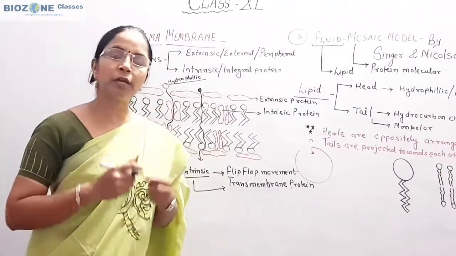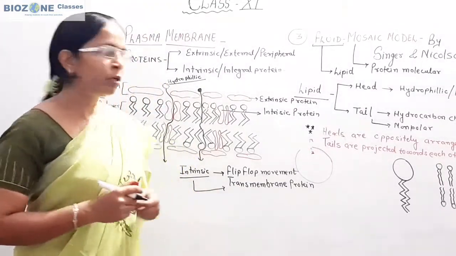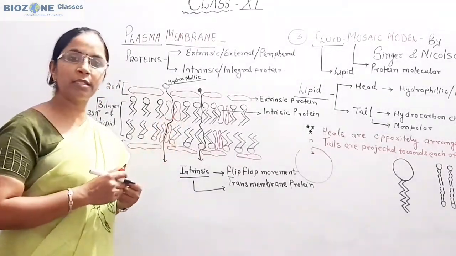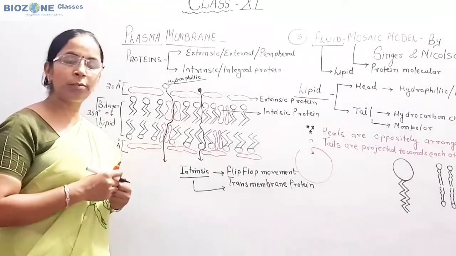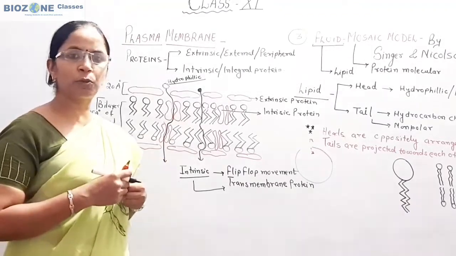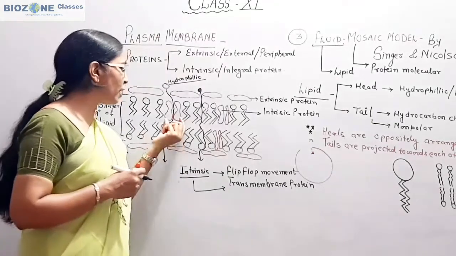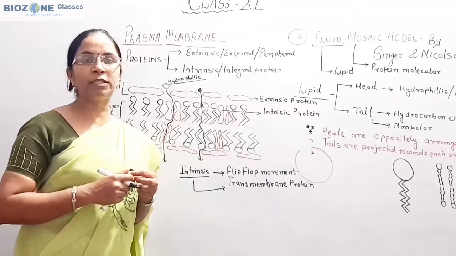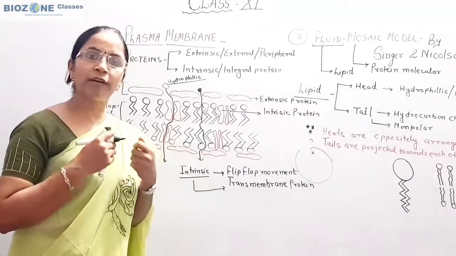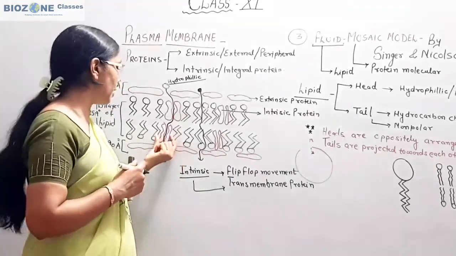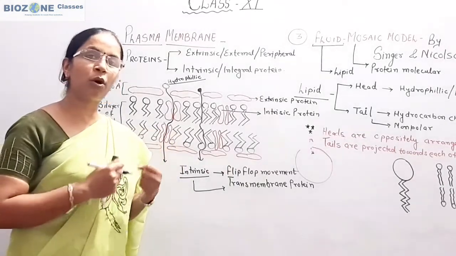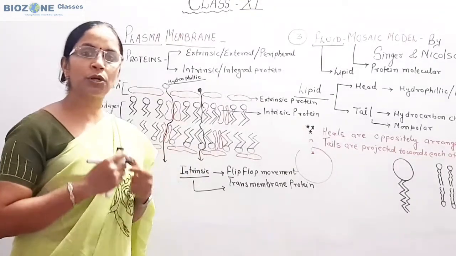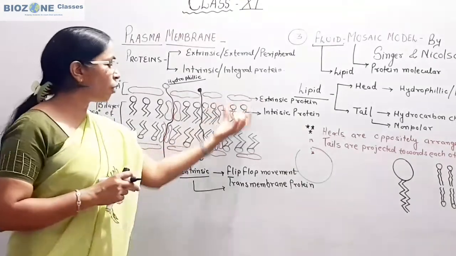When we study ion transport, these proteins also allow the transport of particular ions, sodium ions, potassium ions, calcium ions, and the many transports you study. They are also responsible for facilitated transport. So facilitated diffusion also takes place by these proteins. So this much you predominantly remember for the structure of plasma membrane.